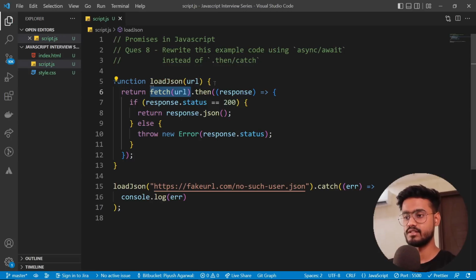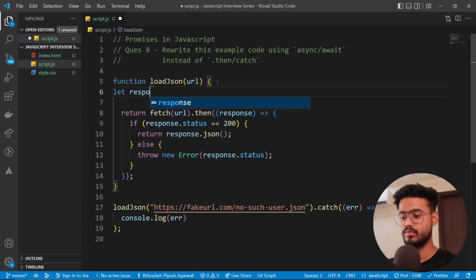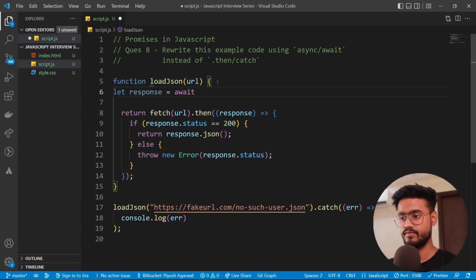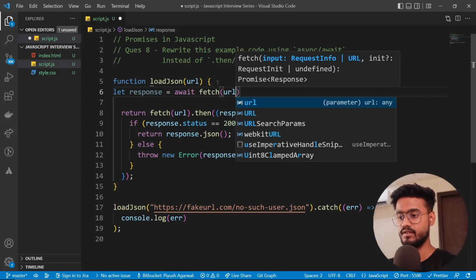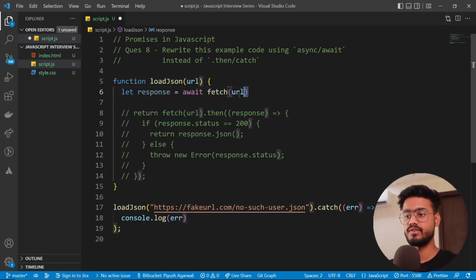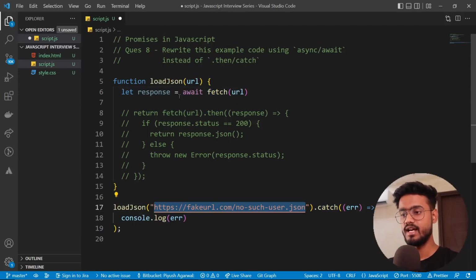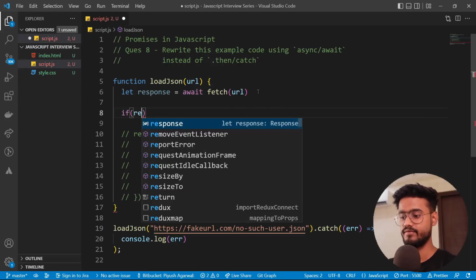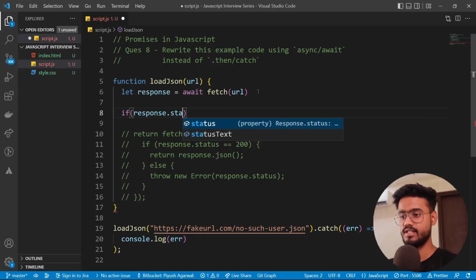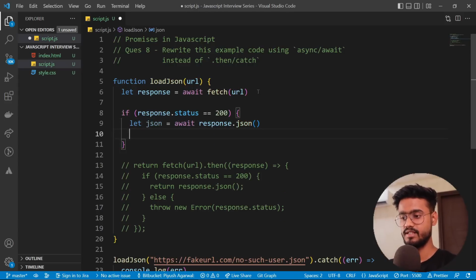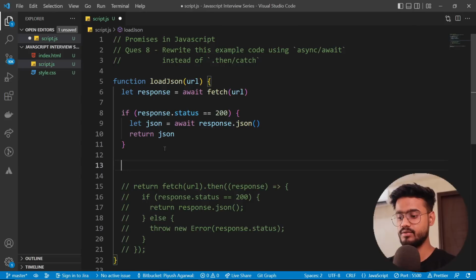So what we can do is we can just take a variable called response, and we can say await fetch, and we're gonna give it URL over here, right? Let me comment this out. We're gonna wait for our fetch to finish fetching whatever URL that we have provided, and get the response inside this response variable over here. Now we're gonna check if response dot status is 200, that is, it works. We're gonna have the response inside the JSON, and then we're gonna simply return this JSON. Otherwise we're gonna throw a new error over here.